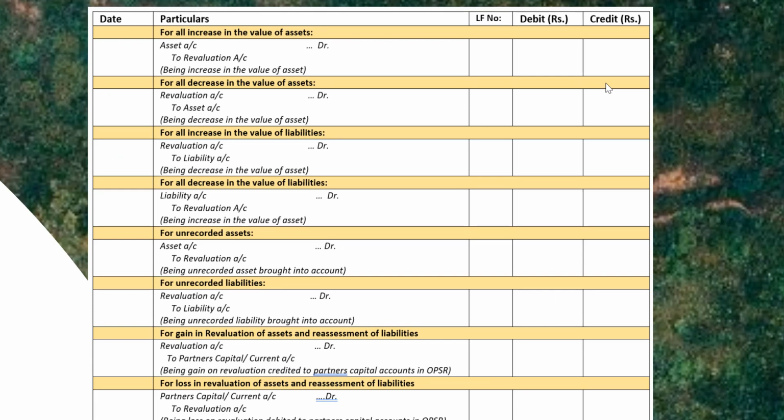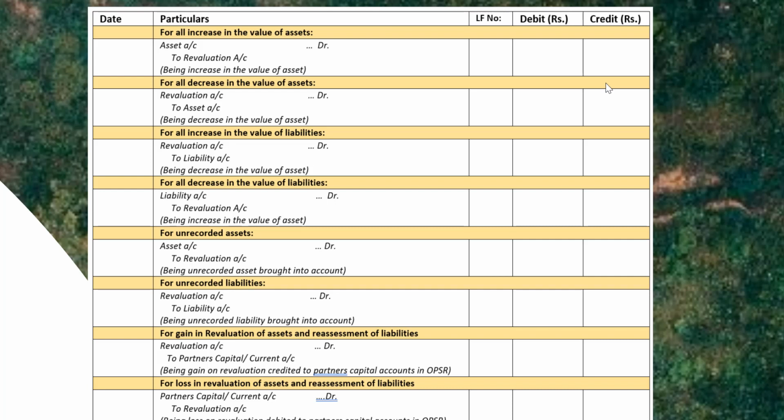For increase in the value of assets, we need to credit the revaluation account and we need to debit the specific asset whose value has increased, and pass the entry asset account debit to revaluation account.